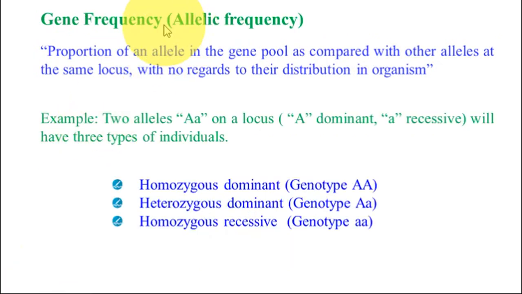Gene frequency or allelic frequency: the proportion of an allele in the gene pool as compared with other alleles at the same locus, with no regard to their distribution in the organism. For example, two alleles, capital A and small a, on a locus, A dominant and small a recessive, will have three types of individuals. Capital A small a means heterozygous. Homozygous dominant genotypes are capital A capital A. Heterozygous dominant genotypes are capital A small a. Homozygous recessive genotypes are small a small a.